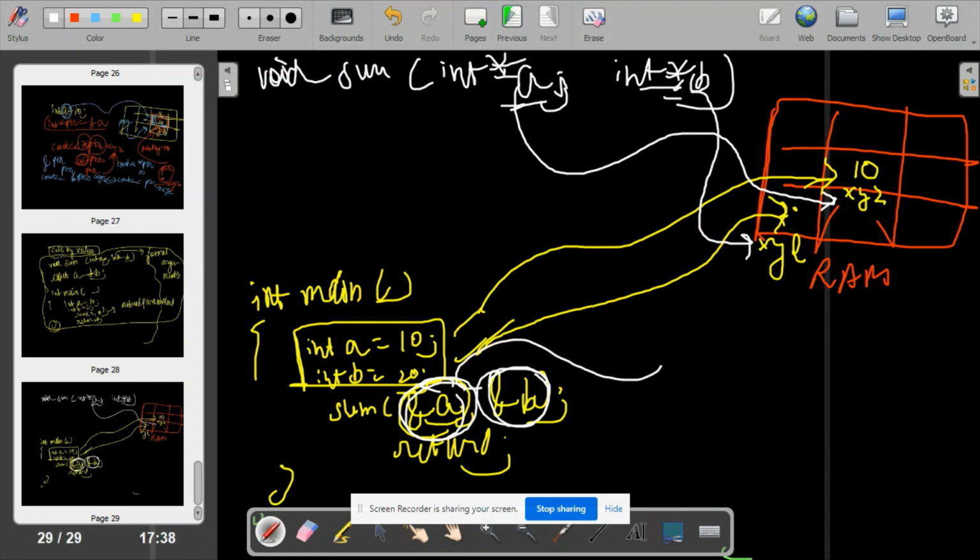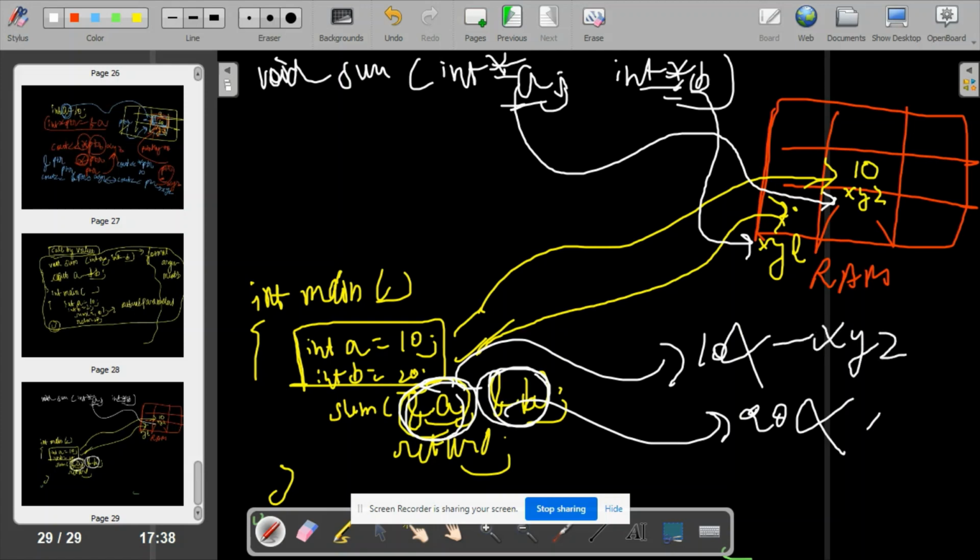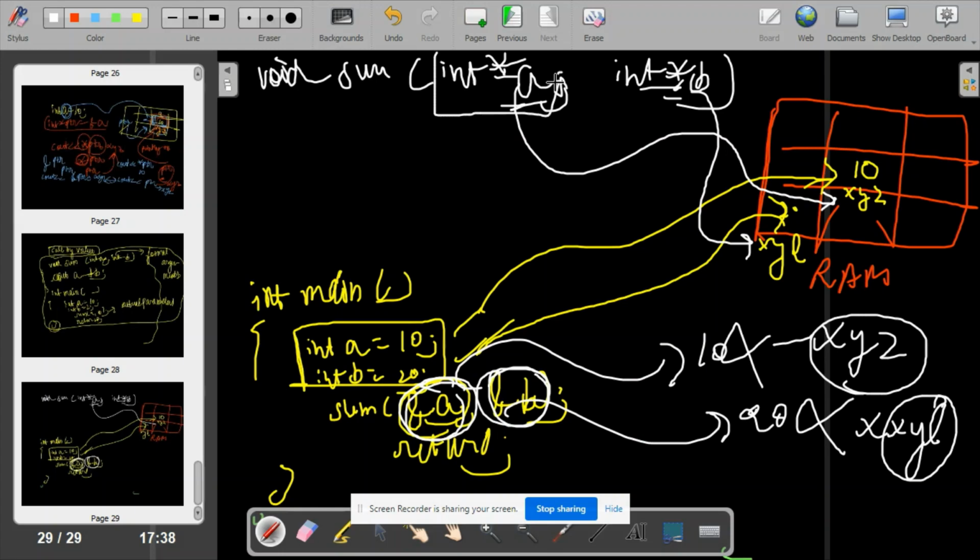It means I have not passed 10 and 20, but I have passed xyz and xyl. Addresses I have passed.